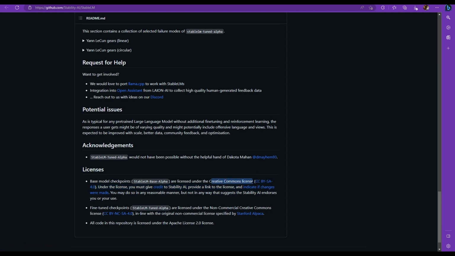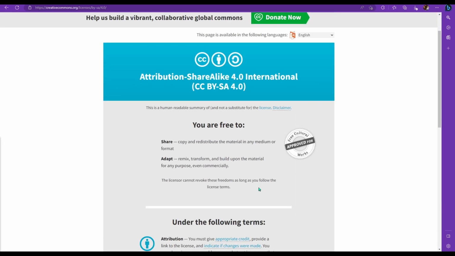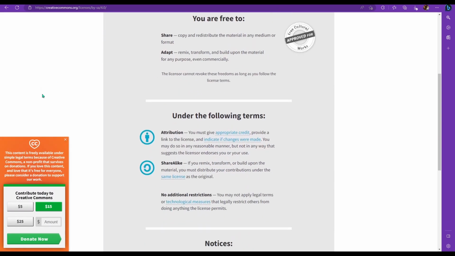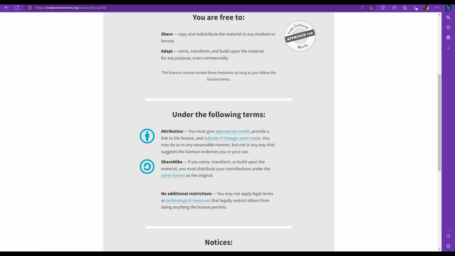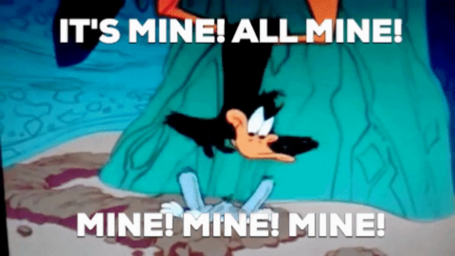If you go to the bottom of the GitHub page, the licensing is under a Creative Commons license, and if you click on that link there's a huge stamp that says you are free to share and adapt. It's always a question with the other models, and with this one there's no question. There it is. Go check it out, with the caveat that you give the appropriate credit and that you share this stuff. Don't be stingy.